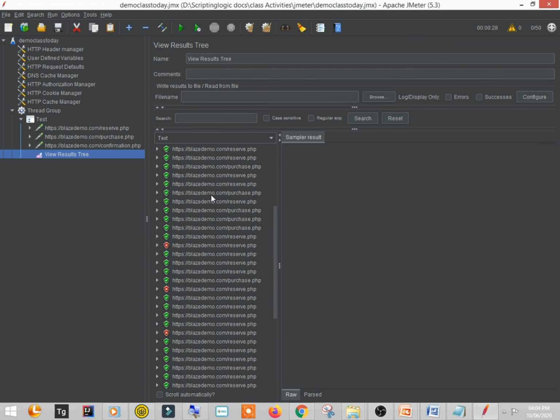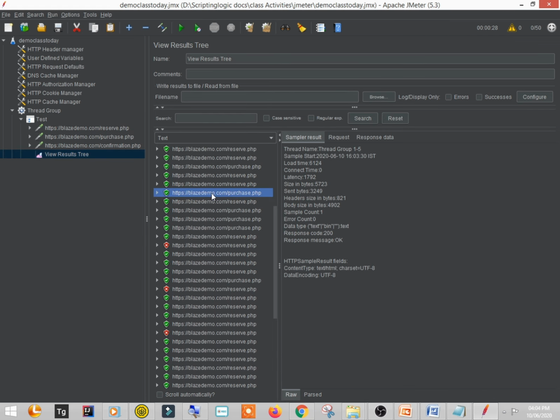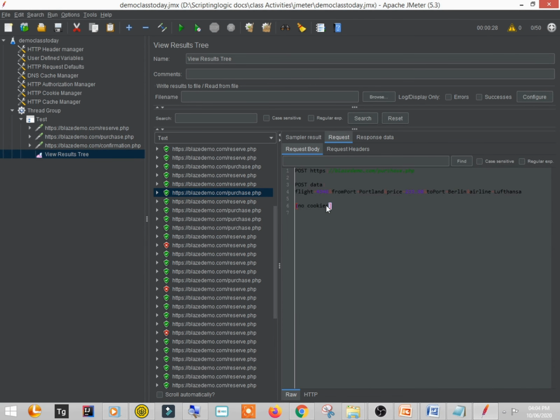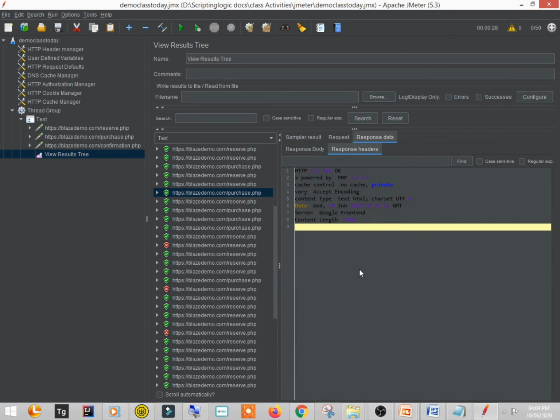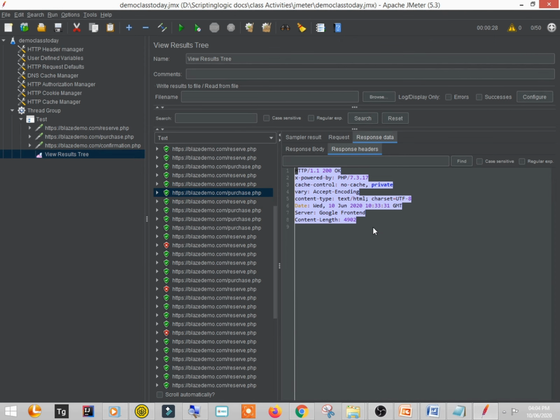You choose any one of them, and here you can see the output. This is the sampler result. This was the request that was sent, and this was the response we got. This is the response header. Generally 200 OK is a good indication that the request ran successfully.